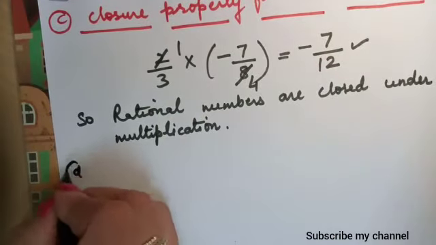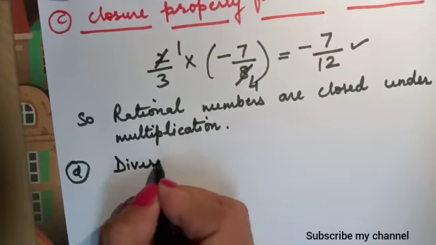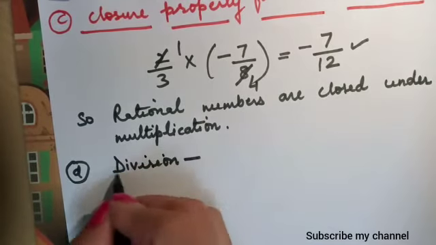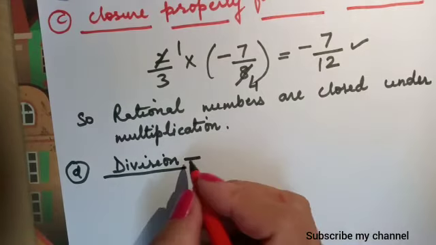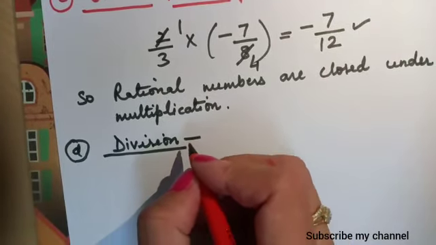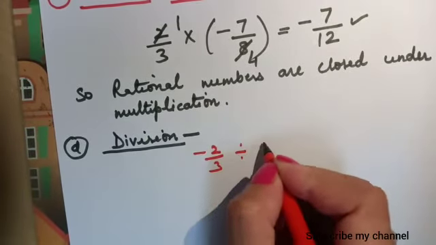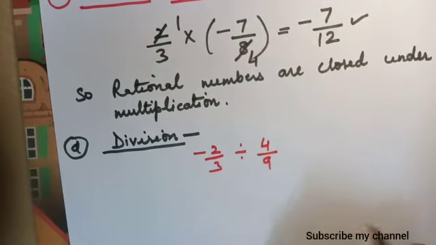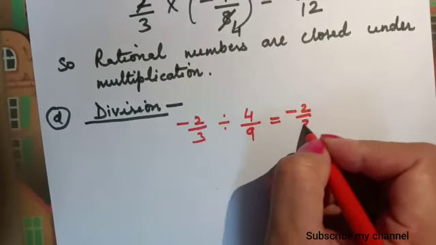Now last operation. What is this? This is division. In the case of division, again we will take two rational numbers, like minus 2 upon 3 divided by 4 upon 9. To solve it, what will we do?